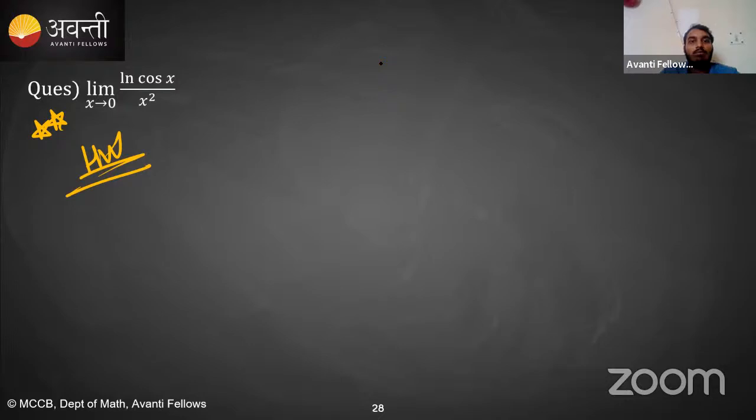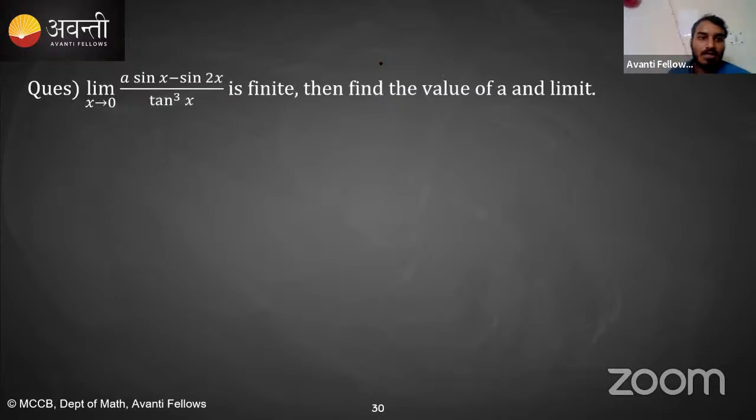Now let's come back to this question. Again, a really important question, very important concept-wise. I think in the last class we solved one of those questions, where some limit is given and they ask you to find the unknown. The question is: limit x tending towards 0, (a sin x minus sin 2x) divided by tan cube x is finite.